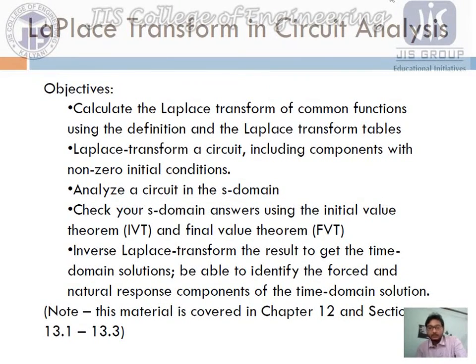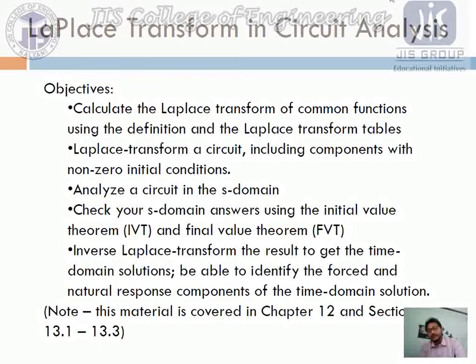That's why we need S domain analysis. We simply transfer the circuit into the Laplace domain and solve it there. Then, whatever the final Laplace function we get, we take its inverse Laplace transform, so that we get the actual equation in the time domain. So the Laplace transformation is just a conversion from time domain to S domain, and again from S domain back to time domain. This S domain is very essential to solve circuits easily, whether the differential equation is first order or second order.